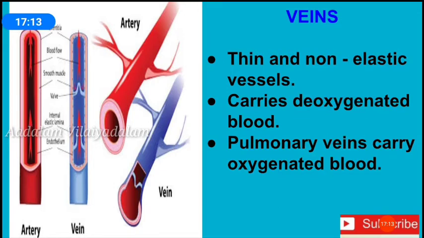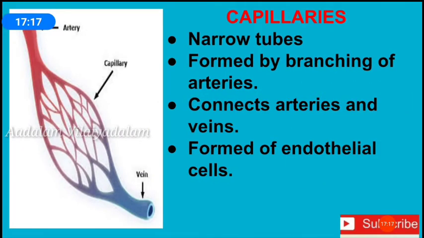Capillaries. Blood capillaries are microscopic, narrow tubes present in the tissues. Capillaries connect the arteries and veins. Capillaries are formed as a result of the branching of the arterioles. Arterioles reunite to form a vein. They are about 8 nanometers in diameter. Capillaries are formed of endothelial cells.